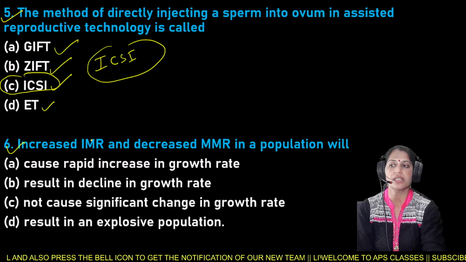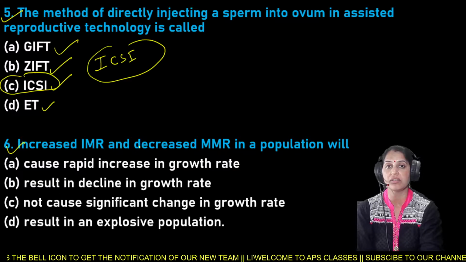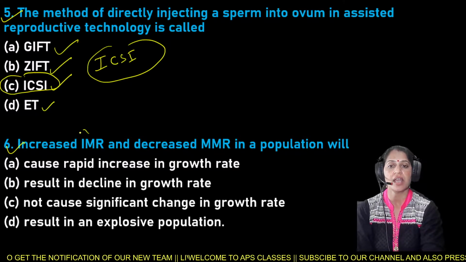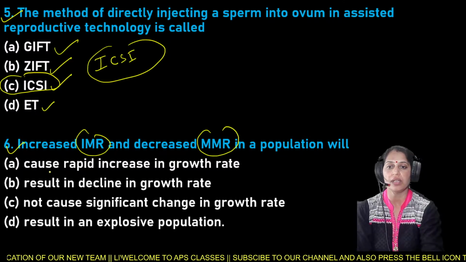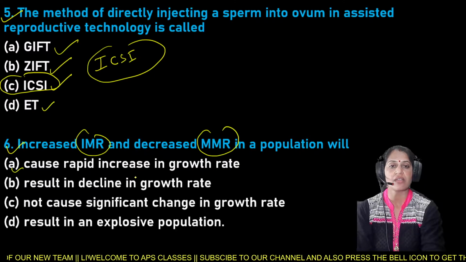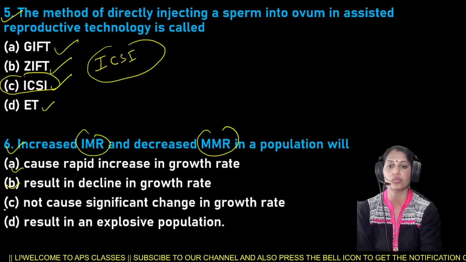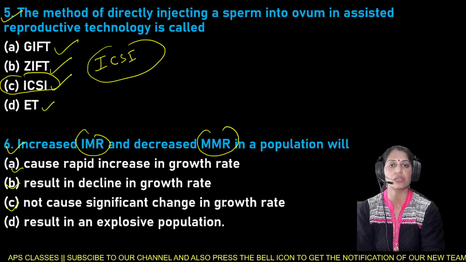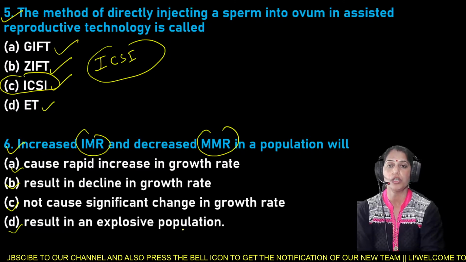Next is your question number 6, and your question number 6 is increased IMR and decreased MMR in a population will. Increased IMR and decreased MMR in a population will. Option A is cause rapid increase in growth rate, B result in decline in growth rate, C not cause significant change in the growth rate, and D is result in an explosive population.